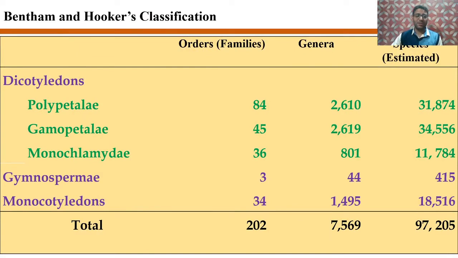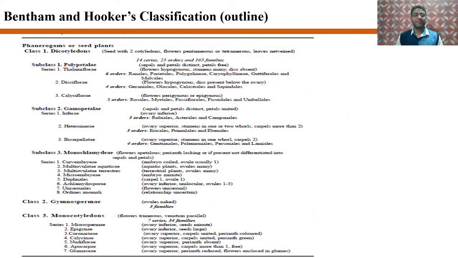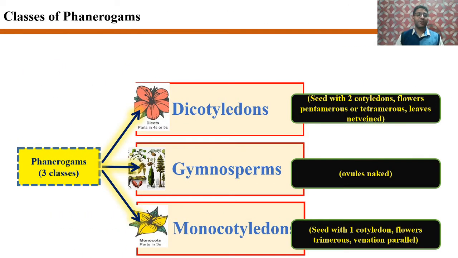Bentham and Hooker classified the seed plants into 202 families with 7569 genera, and the total species were 97,205. This is the outline of Bentham and Hooker's classification. George Bentham and Hooker classified the Phanerogams into three main classes.